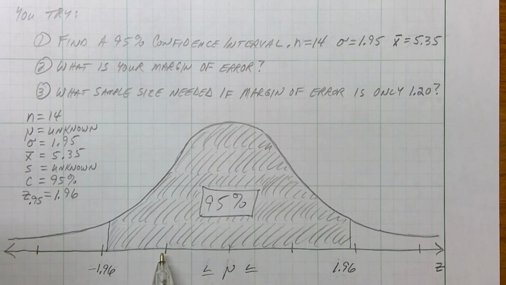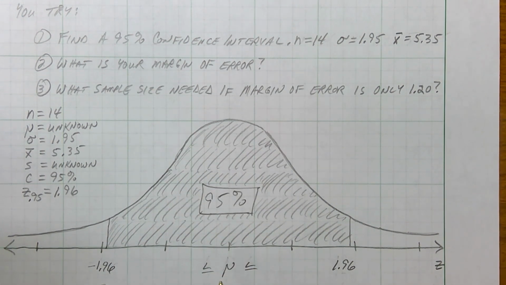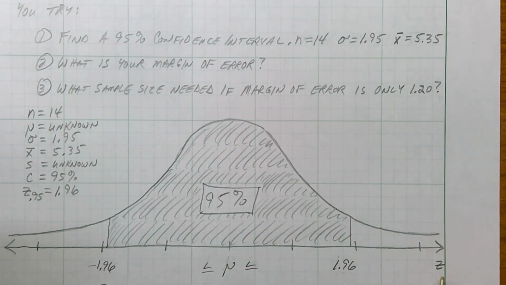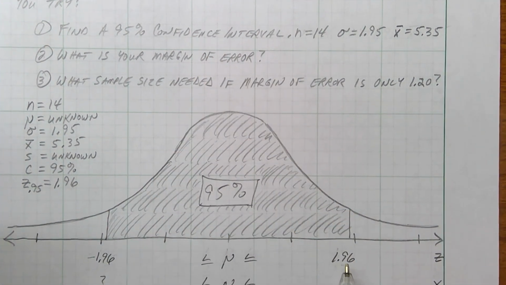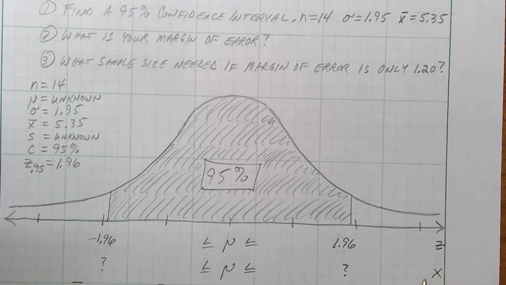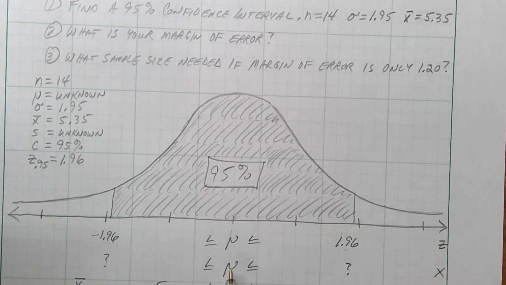So from almost 2 steps left to almost 2 steps right, that encompasses 95 out of 100 people, or 95% of the curve. So we know that the true average weight of the fish in this pond is somewhere between negative 1.96 and 1.96, but that's the wrong language. We're speaking z there. I want to relate it to this problem up here, so I need to change my z numbers back into x numbers. If I'm speaking x, I'm asking the true average weight of a fish is between, and I want to know how many pounds on the lower limit and how many pounds on the upper limit.